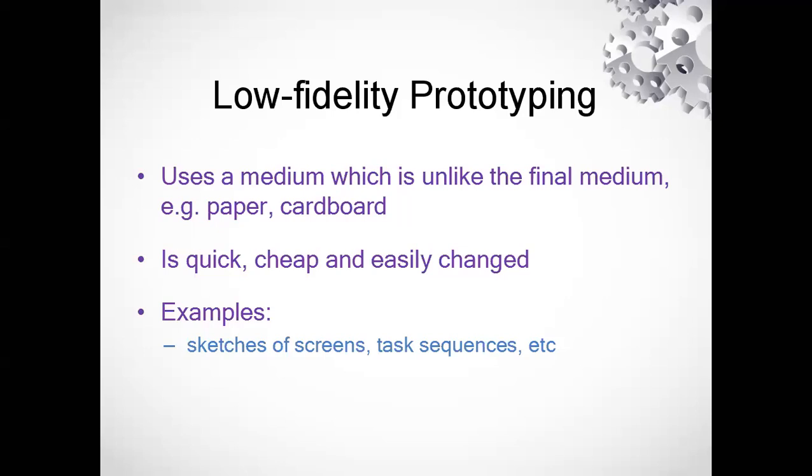Okay, now low fidelity prototype means it is a prototype which uses a medium or a material which is not the final material we are going to use in the final product. Suppose we are going to make a car, and if you are going to make a car on a large scale, obviously you will go for metals, right?